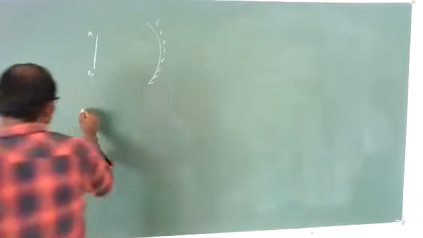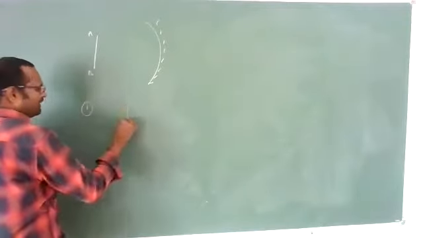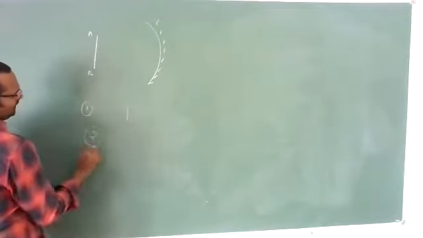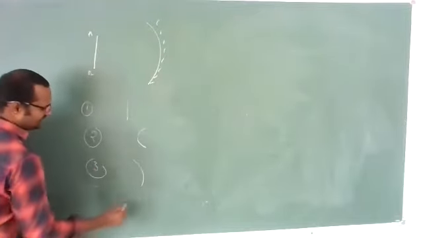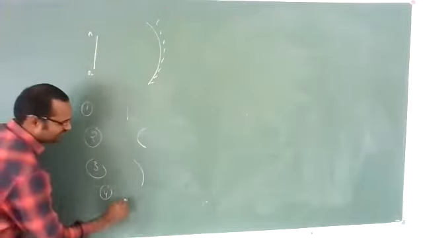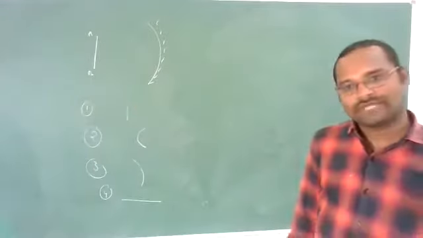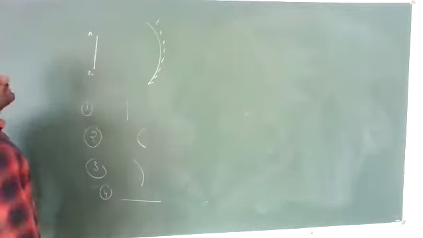Four options there will be. Option 1, it should be plane like this. Option 2, it will be like this. Option 3, it will be like this. Option 4, it will be like this. Which is the correct answer? Like this they will ask. So what is the concept to understand this?